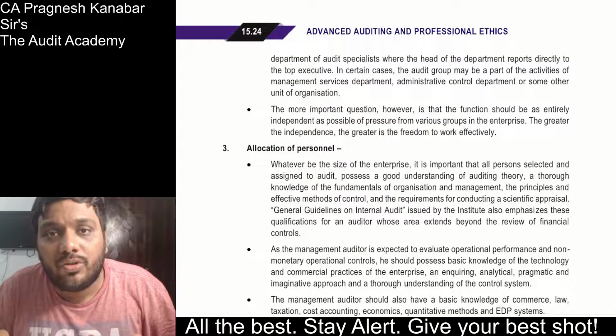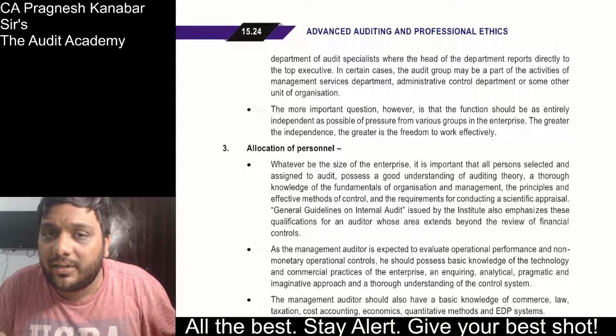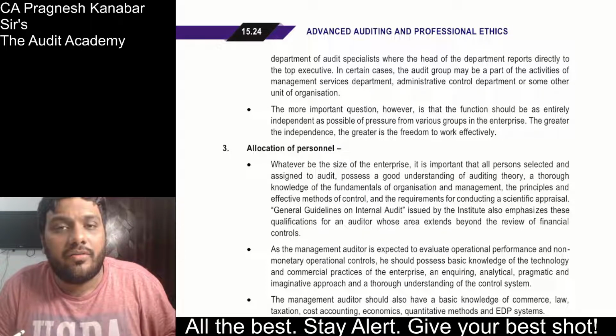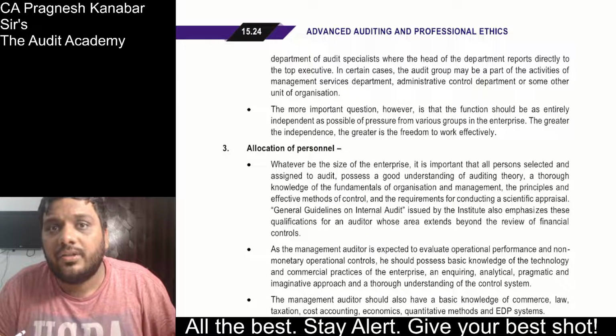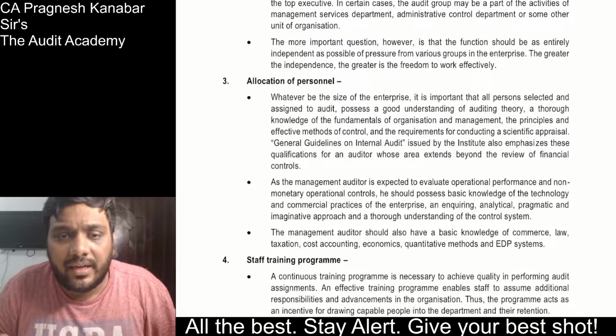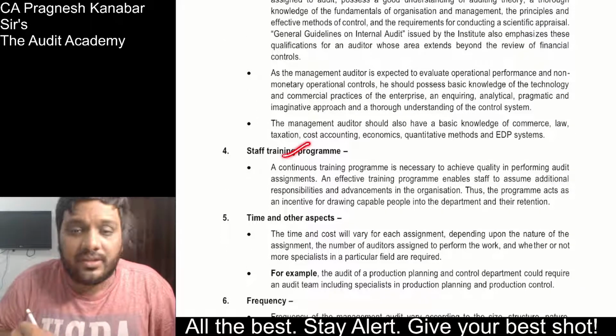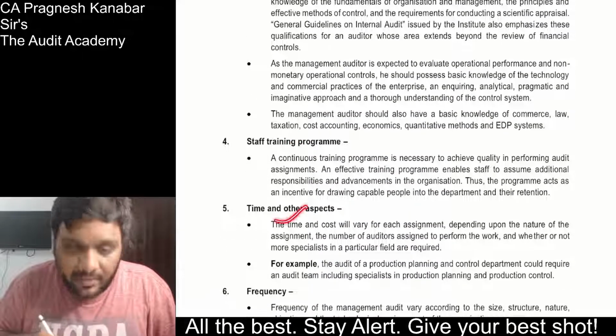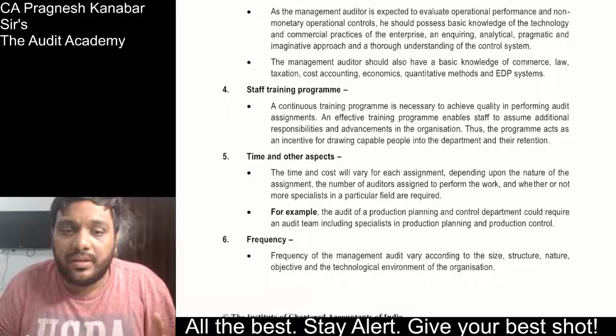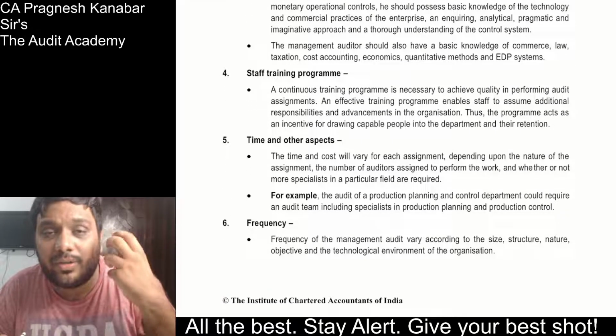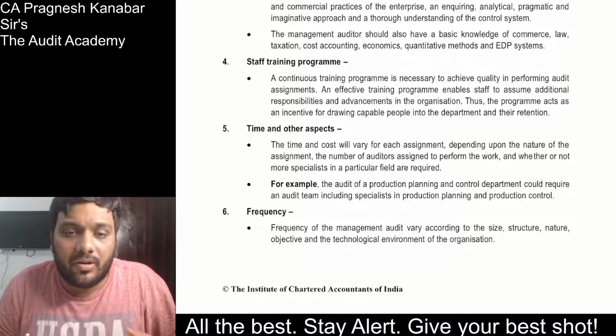Then team allocation should be properly done. You should properly select your team based upon experience. You cannot have freshers doing this management audit, so they need to be competent and capable in handling these areas. Then the staff should be trained properly. The time and cost aspects also need to be thought of when you are talking about planning and organizing management audit.